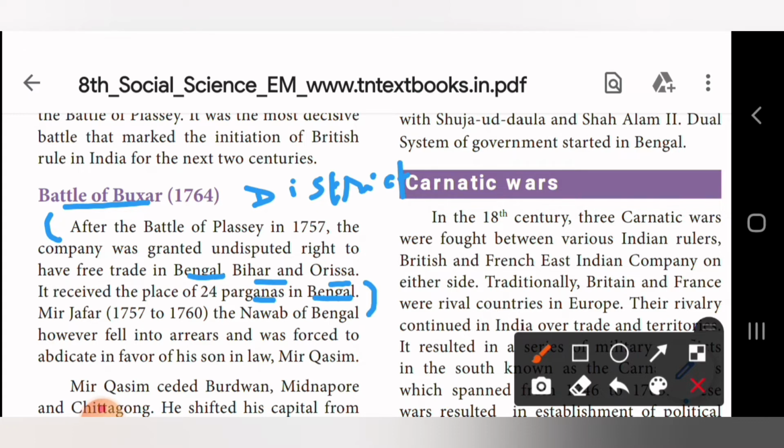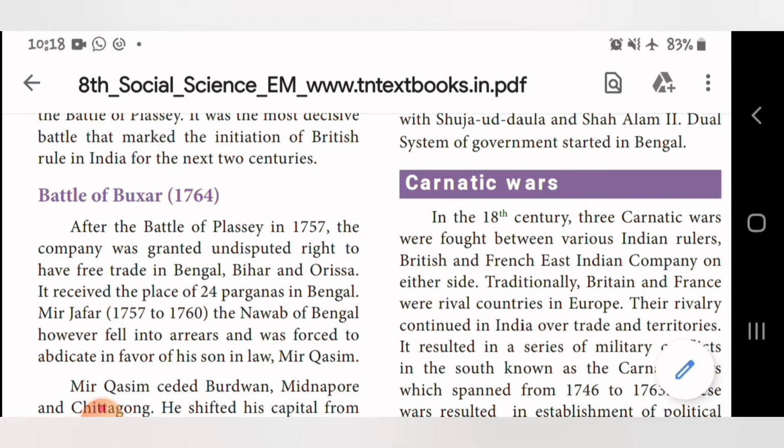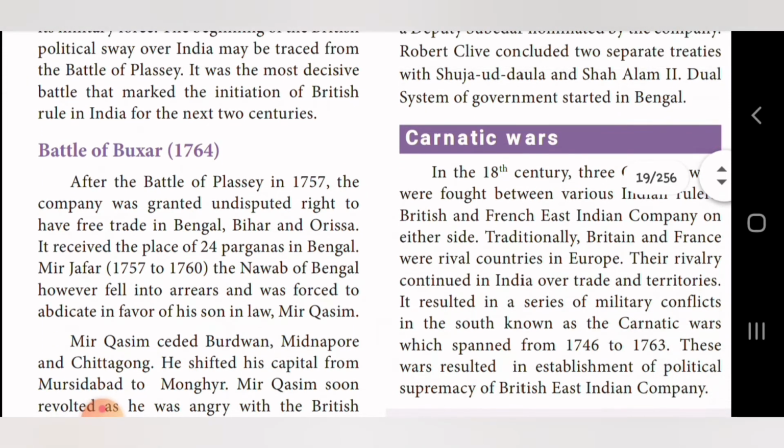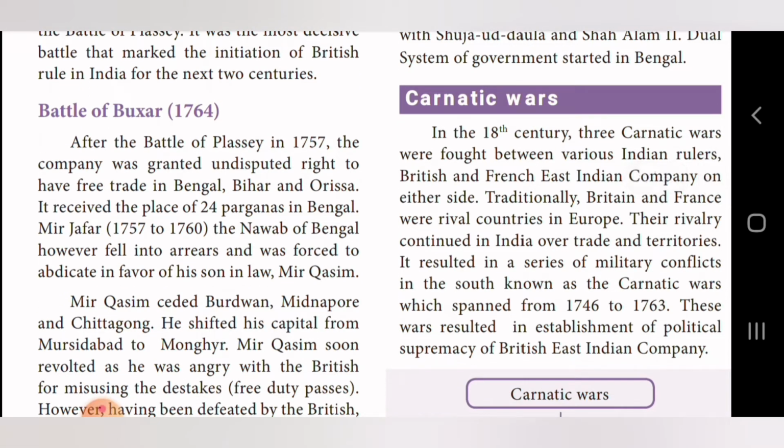So the answer is in page number 13. After the Battle of Plassey in the year 1757, the company was granted undisputed right to have free trade in Bengal, Bihar and Orissa. They got permission to do trade work in Bengal, Bihar and Orissa, and it received the place of 24 Parganas in Bengal.